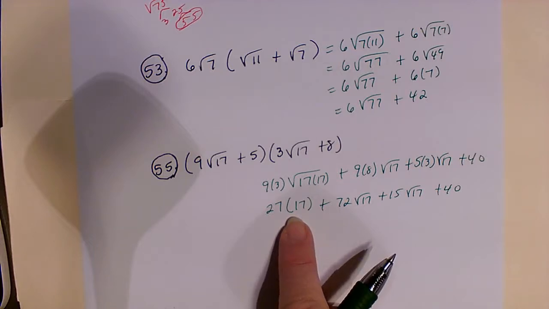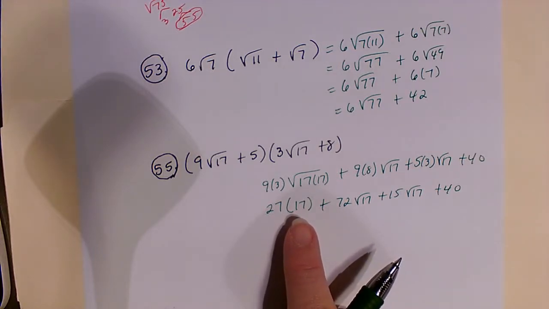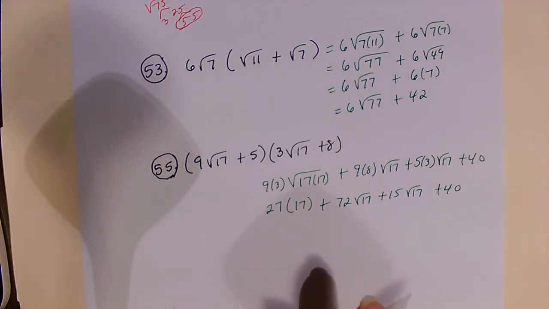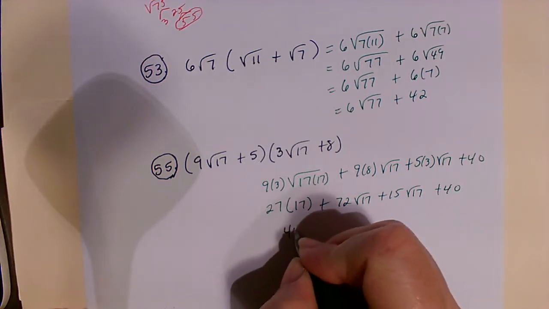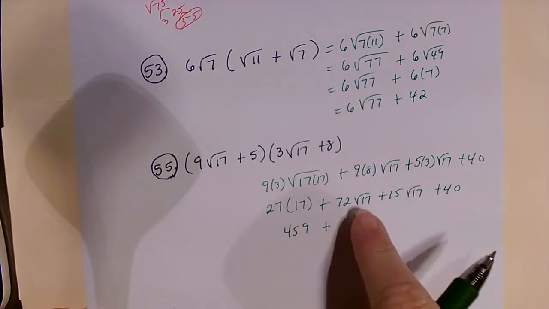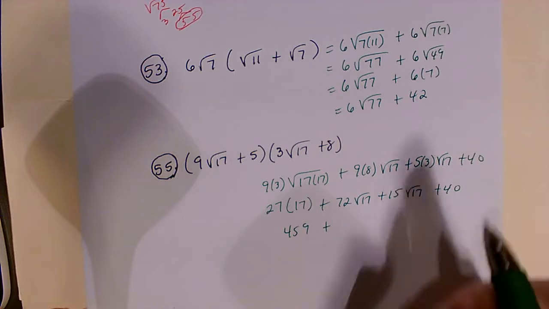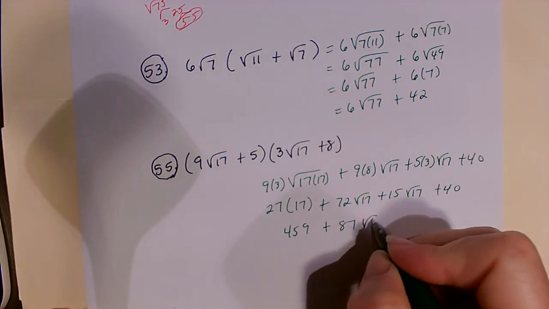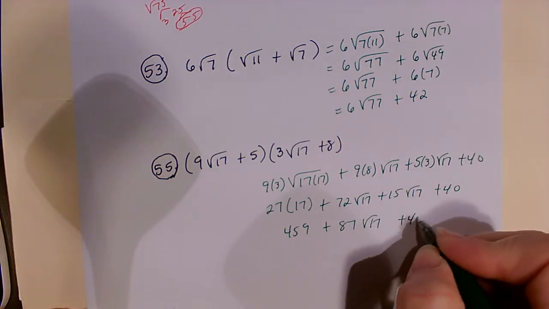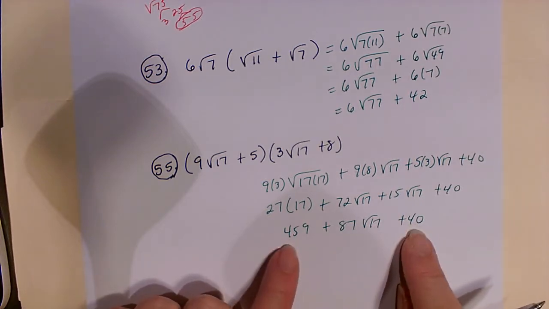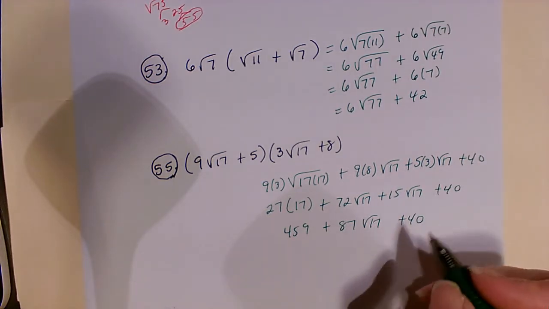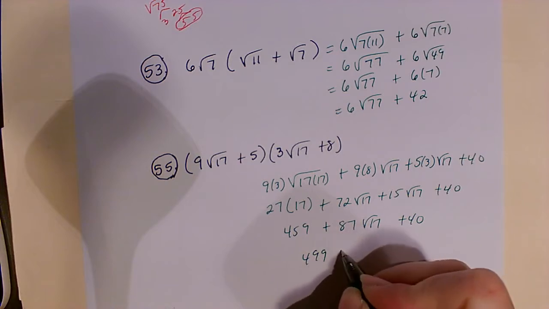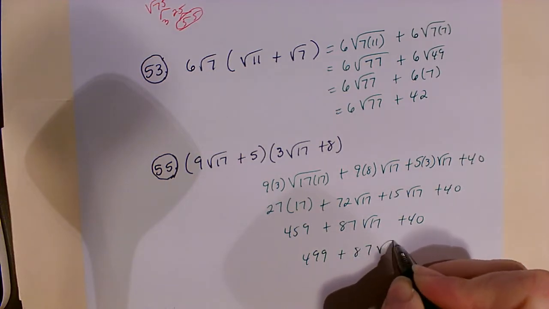So 27 times 17 is going to get me 459, plus I have 72 plus 15, which will get me 87 square root of 17, plus 40. Now I can combine the two constant numbers there. So that's going to get me 499 plus 87 square root of 17.